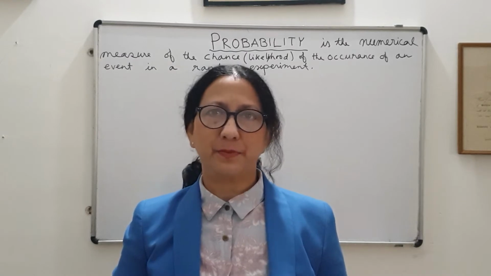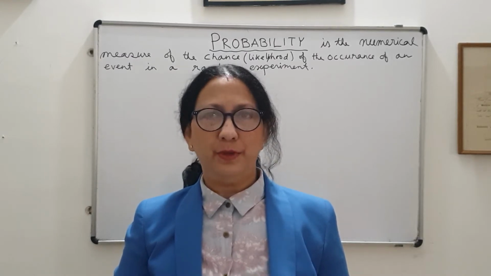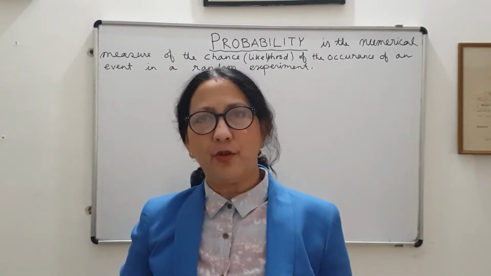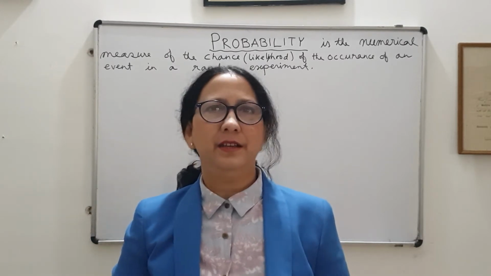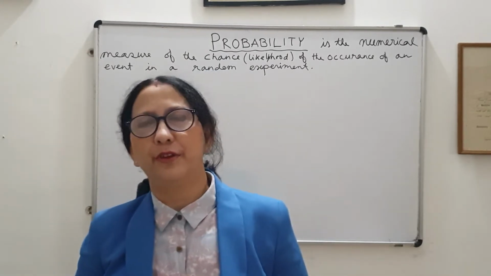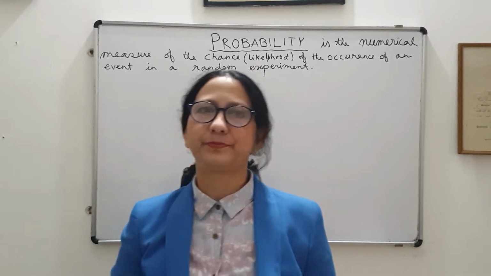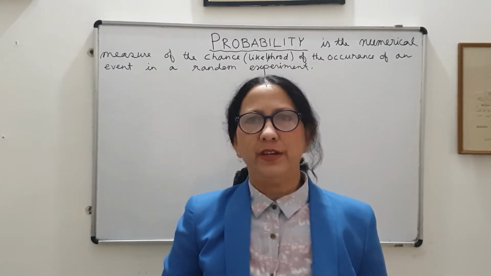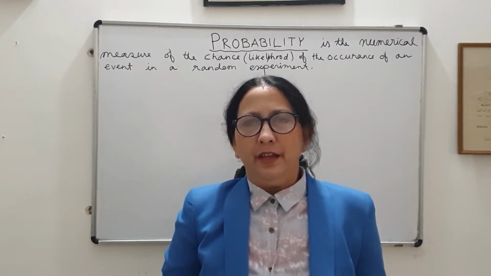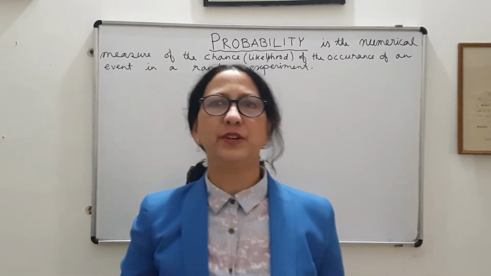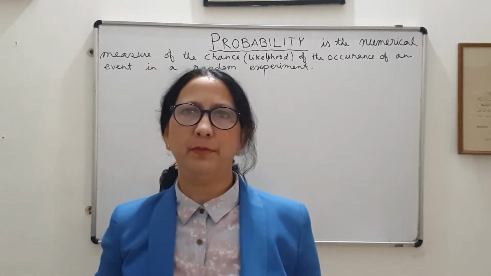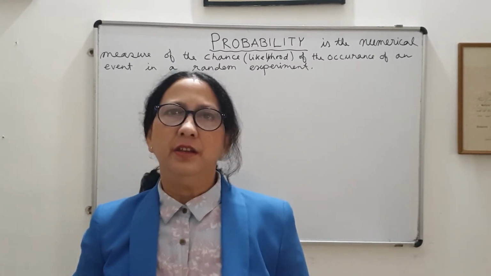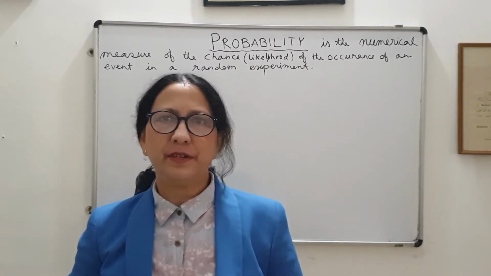So it is a random experiment, and the event will be whether it is a head or tail. Similarly, another example of a random experiment is throwing a die. When you throw a die, you don't know which face will turn up. It may be 1, it may be 2, 3, 4, etc. So that is also a random experiment.